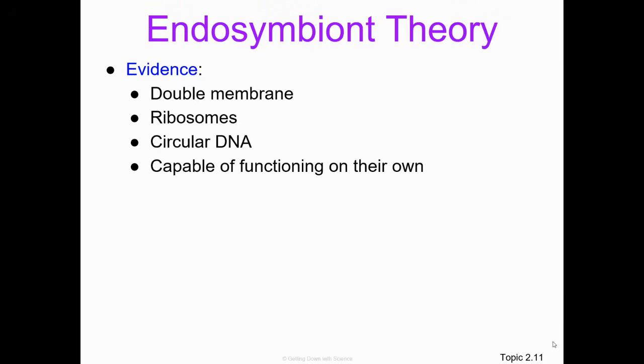Even though they're capable of functioning on their own, we actually don't see free mitochondria or free chloroplasts running about on their own. They're only found now in eukaryotes. However, since they have their own circular DNA and their own ribosomes, and they're double membrane, they would technically be capable of functioning on their own. So those pieces of evidence support the endosymbiont theory. Now let's go through the mitochondria and chloroplasts and talk more about their specific functions.